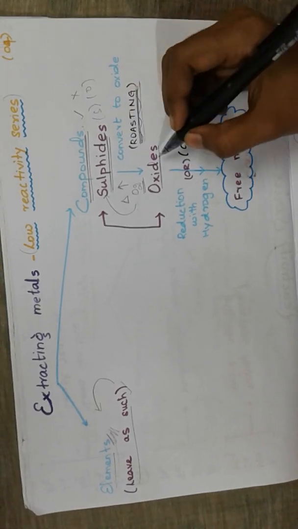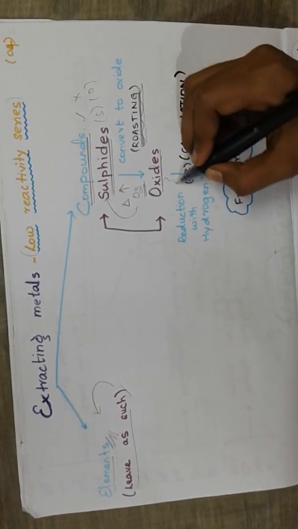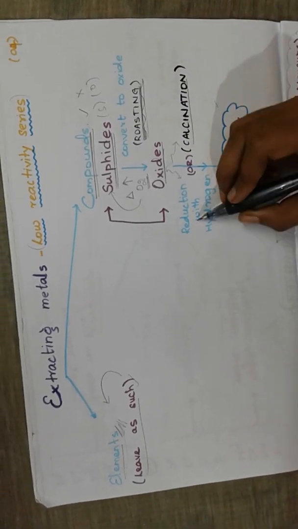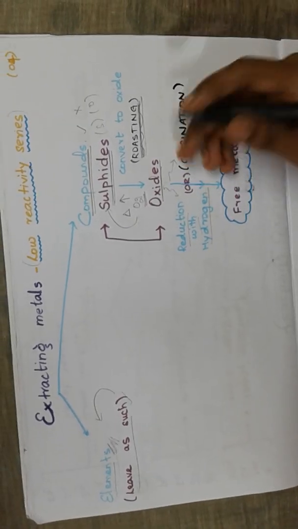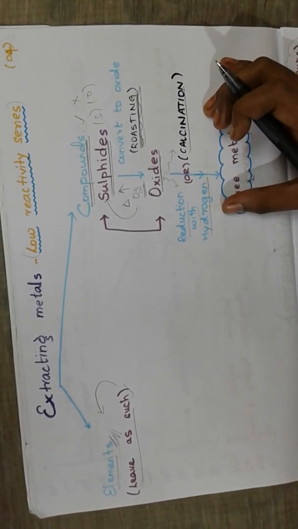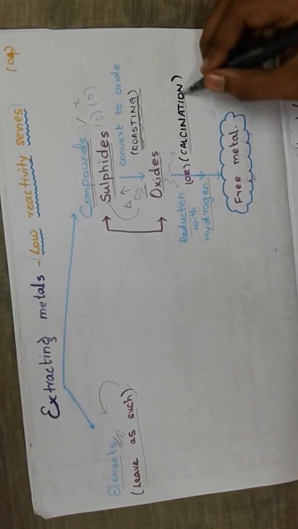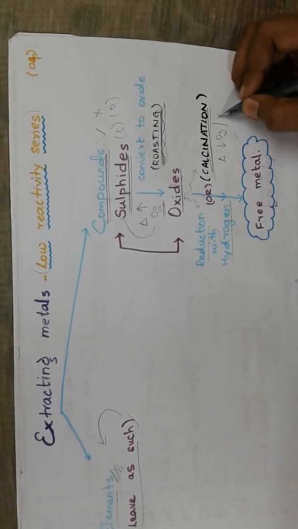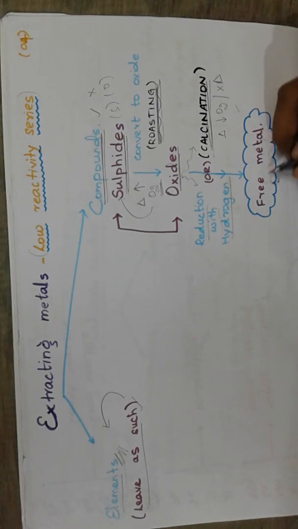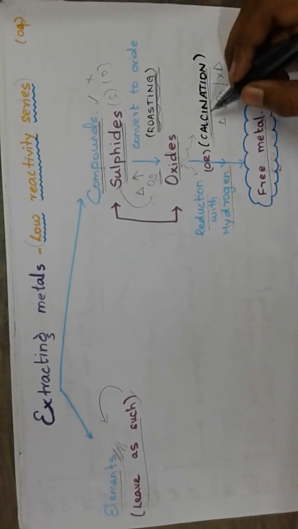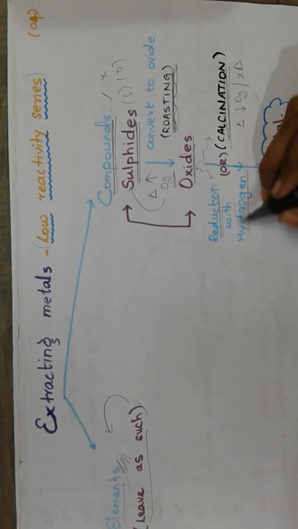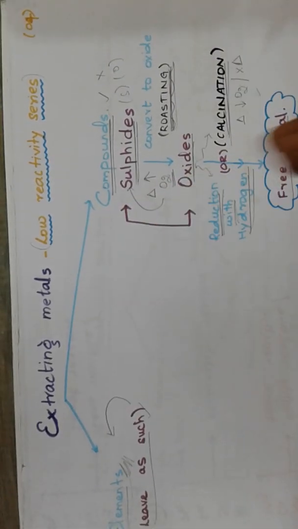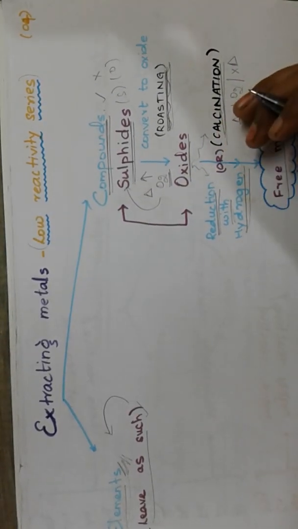After we convert sulfide into oxide, you should choose the process according to the metal. There are two processes. You can either go for calcination or reduction with hydrogen, whichever is feasible. We already know calcination: you heat the metal with a limited amount of oxygen or no oxygen, then you will get the free metal. Or else, if calcination is not feasible, you have to go with reduction with hydrogen, friends. That's all. This is very easy. Next, let's go and see the reactions.